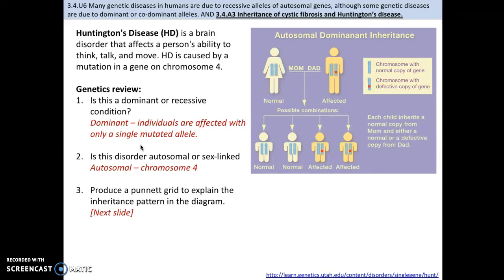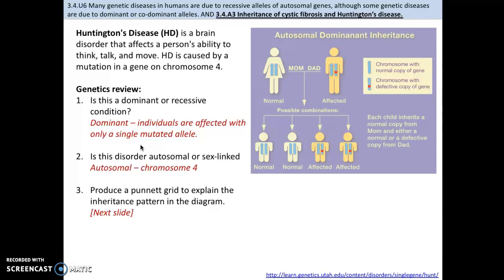Huntington's disease, the kind of cartoony pedigree is on the right-hand side. So Huntington's, or HD, is a brain disorder. It affects people's ability to think, talk, and move. It's caused by a mutation in a gene on chromosome 4.